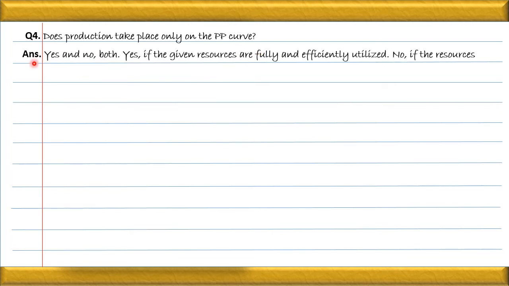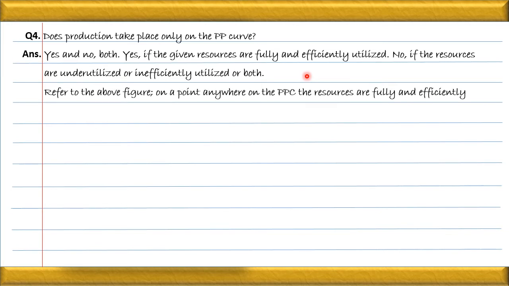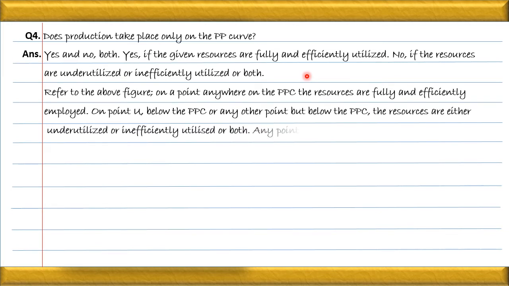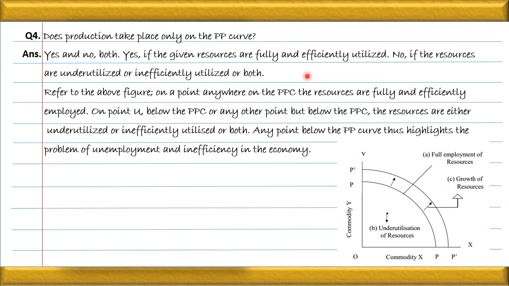Yes, it should be on the PPC, but no, why? Because it can be inside also, it can be outside also, it can be on it also. Yes means if given resources are fully and efficiently utilized, then the production will be on the PPC. Why am I saying no? If the resources are underutilized or inefficiently utilized, then the production will be inside the PPC. You can see that, and the third point is also there.